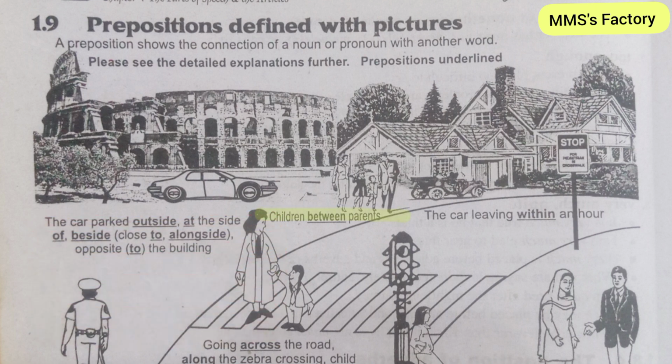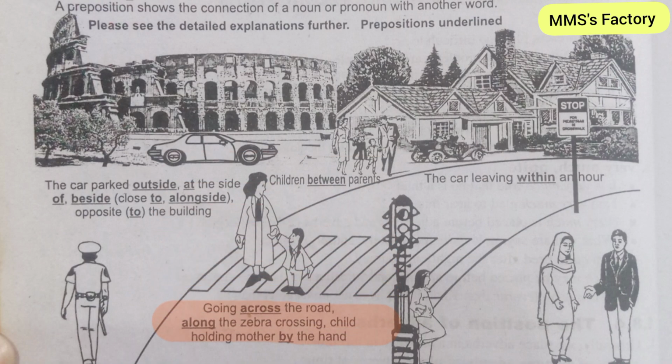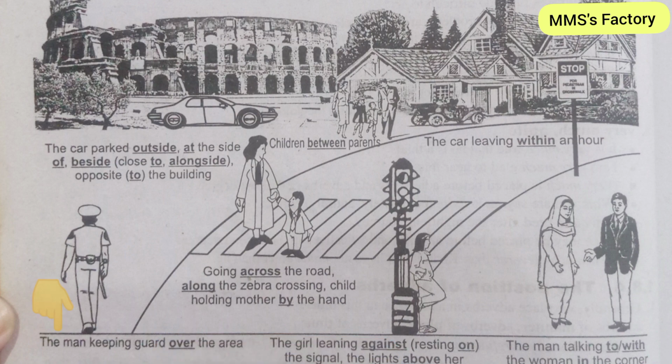Children between parents. The car leaving within an hour. Going across the road along the zebra crossing. Child holding mother by the hand. The man keeping guard over the area.